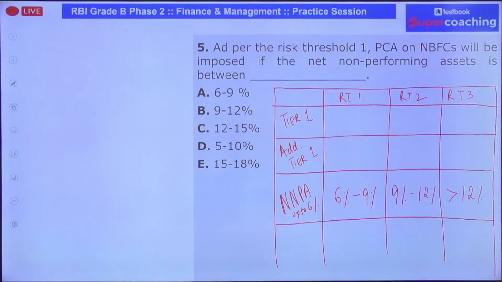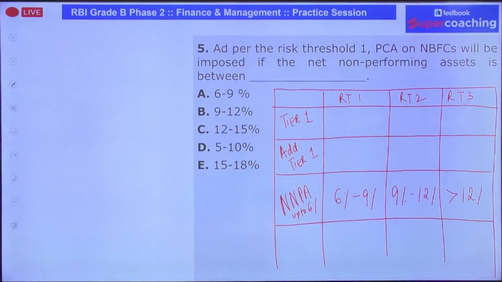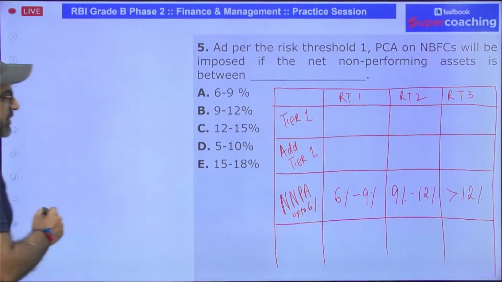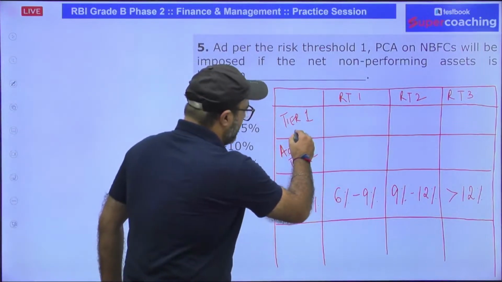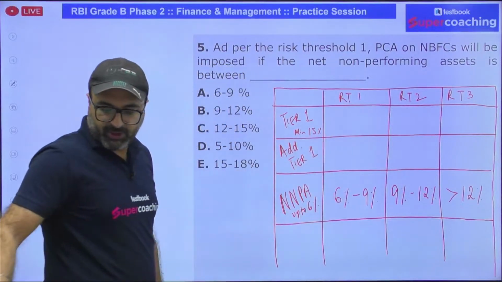Now, you must be wondering, sir, will you answer the threshold conditions for above two factors as well? For sure, guys, I'll answer them. But first, I want you to just give a look. Now, if I talk about the triggering point, in case of tier 1 capital, your minimum capital should be 15%.